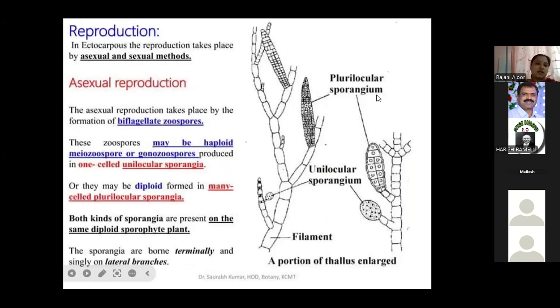Yes, madam. Next one is reproduction. Coming to this, different types of reproduction are there. In this one, reproduction is also most important. There is no vegetative reproduction. You can observe only two types of reproduction, asexual reproduction and sexual reproduction. Two types of reproduction.